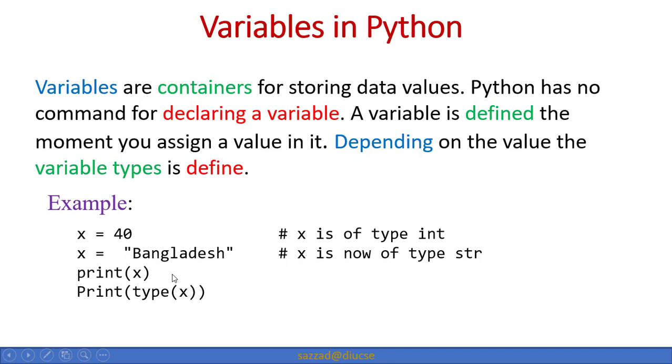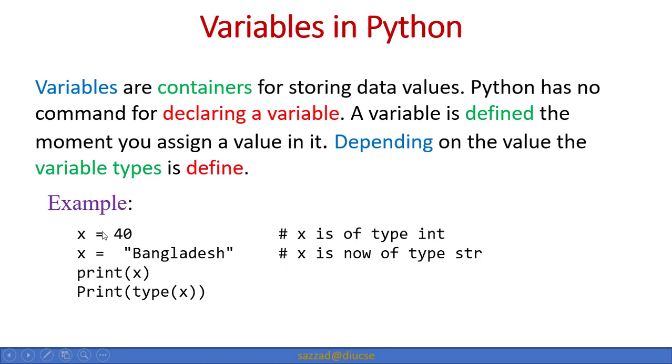We do not need to define variables before starting the code, but we can do it when we assign values to any of the variables. So depending on the value of the variable, the type is defined.